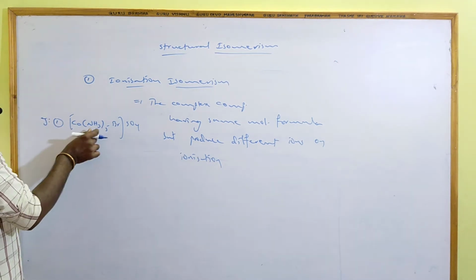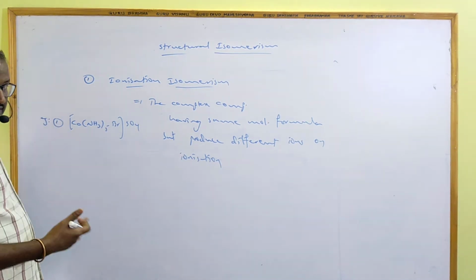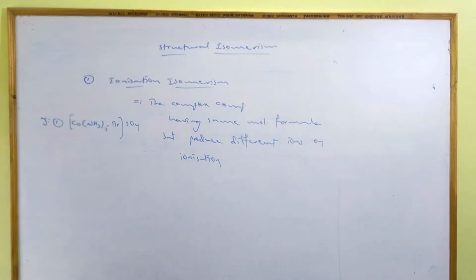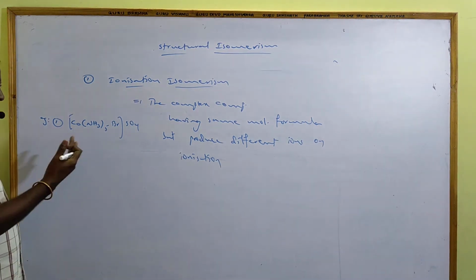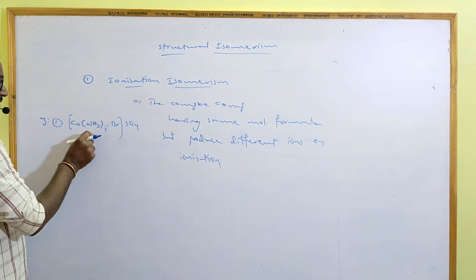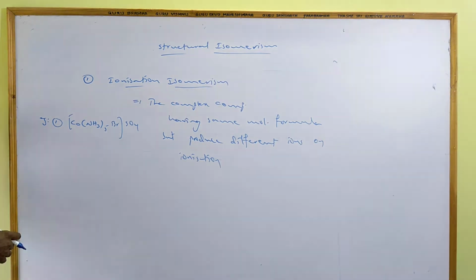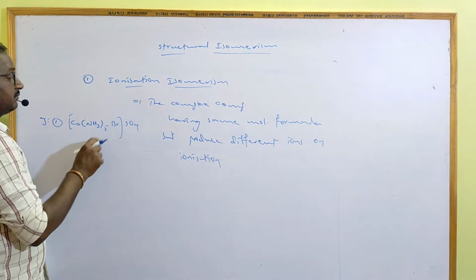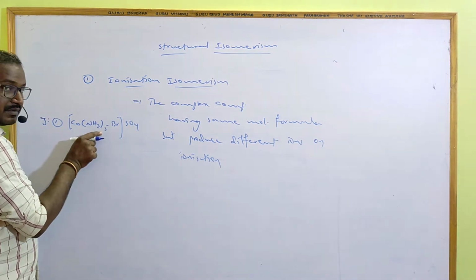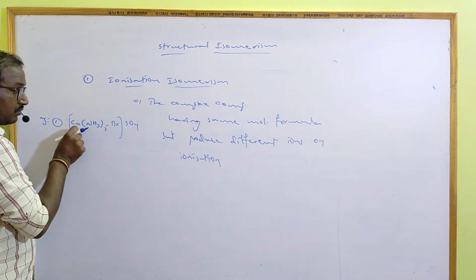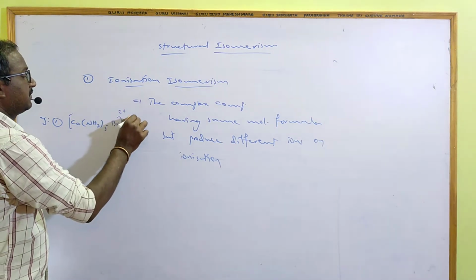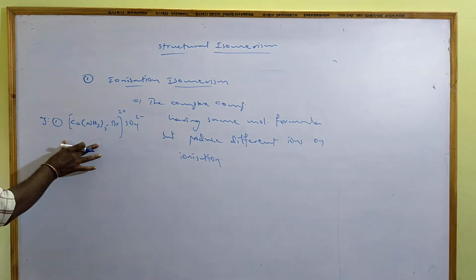In the name, ligands come first in alphabetical order and then the anion. Ammine is a ligand, bromido is a ligand. So the name is pentaamminebromidocobalt(III) sulfate, where the oxidation state is 3. On ionization it gives the complex cation and sulfate anion.